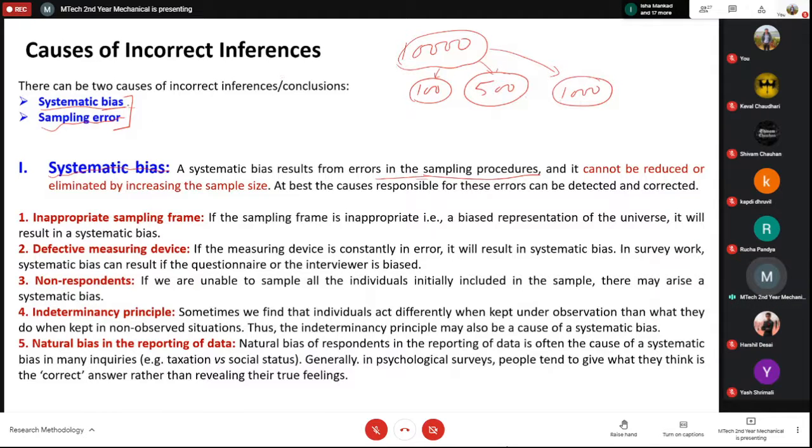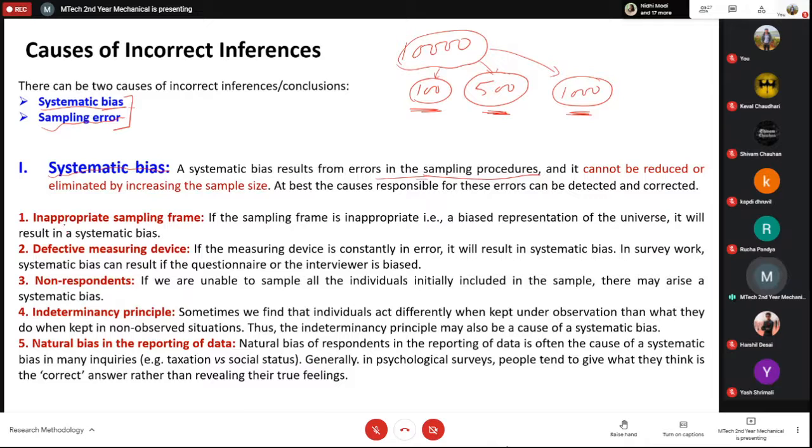But the systematic bias is something which you cannot remove by changing the size of the sample. If the systematic bias is there in these 100 people, it will actually be more in 500 people and further more in 1,000 people. So what is a systematic bias? Let us see a couple of definitions, a couple of details.